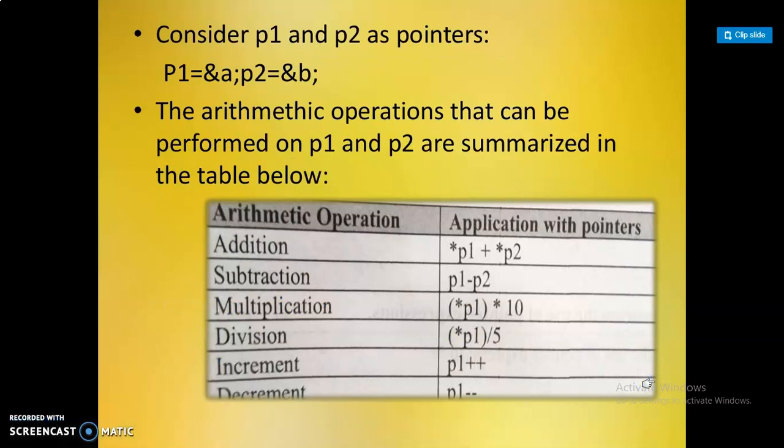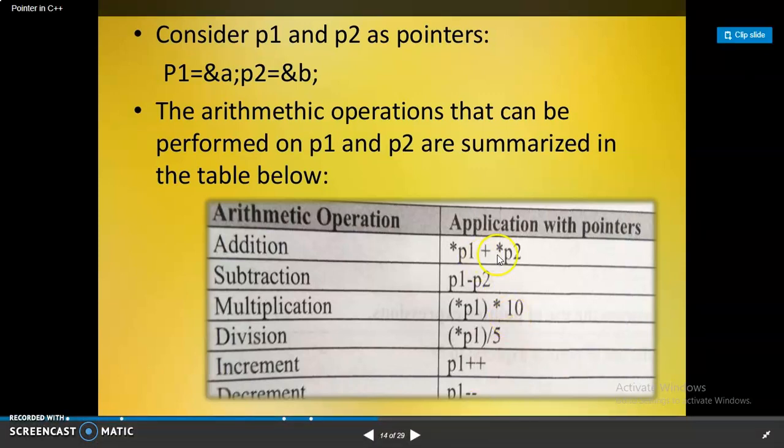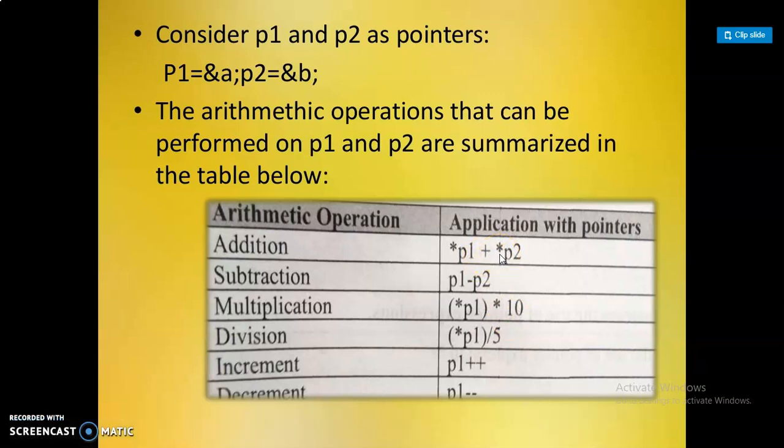Consider P1 and P2 as pointers. P1 is equal to ampersand A and P2 is equal to ampersand B. That means P1 holds the address of the variable A, and P2 holds the address of the variable B. The arithmetic operations that can be performed on P1 and P2 are summarized in the table below: addition, subtraction, division, increment, decrement and multiplication.